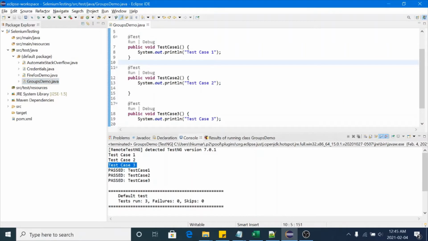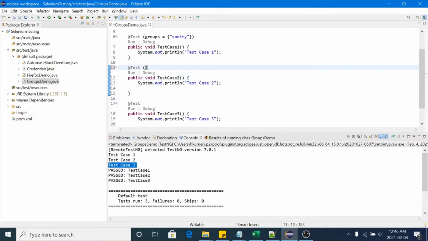Now the thing is how to group these test cases in a particular set. To do that, you have one feature, you can mention it like this. Let's suppose test case 1 belongs to sanity test cases. So I will write groups equal to sanity. It belongs to sanity testing. And let's mention that test case 2 belongs to two categories: sanity and regression.